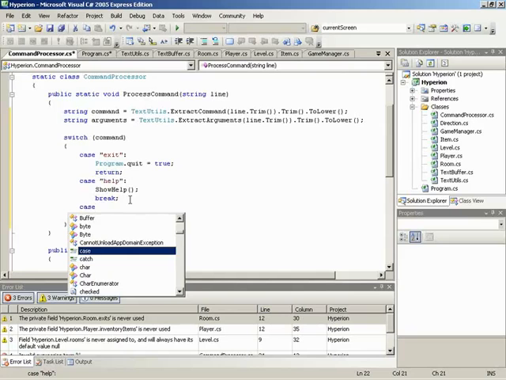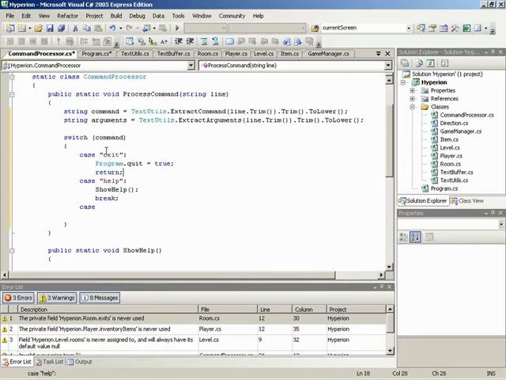There's no reason to hang around. We're going to get out altogether. That's why you return back out of the process command right there, and we're going to end back up in program where we'll be able to actually exit the game. But with everybody else, you're going to break out so that we can add more code at the end of